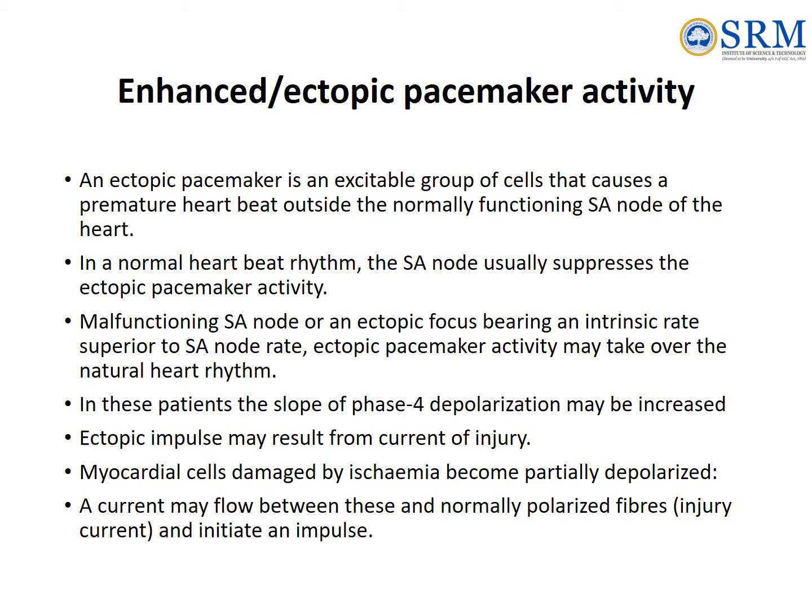In these patients, the slope of phase 4 depolarization may be increased pathologically in the automatic fibers, or such activity may appear in ordinary fibers. Ectopic impulse may result from current of injury. Myocardial cells damaged by ischemia become partially depolarized. A current may flow between these and normally polarized fibers, injury current, and initiate an impulse.